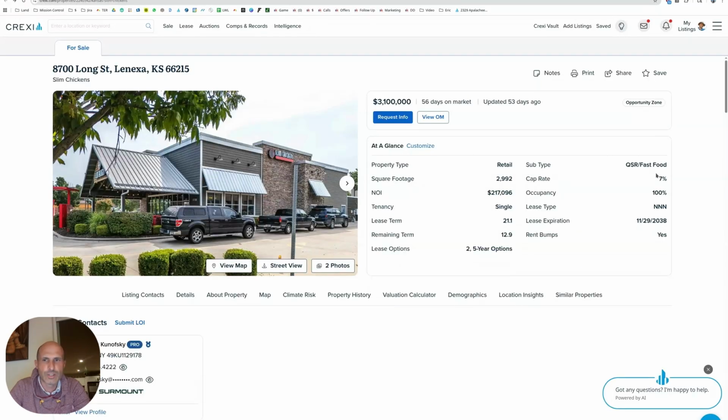So he's got this up for sale and he thinks it's a 7 cap. That's probably more of what really happens in the market than some of these others that have been sitting there trying to get 5-something or low 6s or whatever. So $217,000 rent is what he's trying to get. Lease term is a weird number, 21 years, remaining 9-something. So this isn't fresh out of the gate. This one's been collecting rent for a while since it was the Shell gas station in 2015, 16, 17. Now somebody is getting tired of owning it and trying to pass it back off in the markets for $3.1 million.